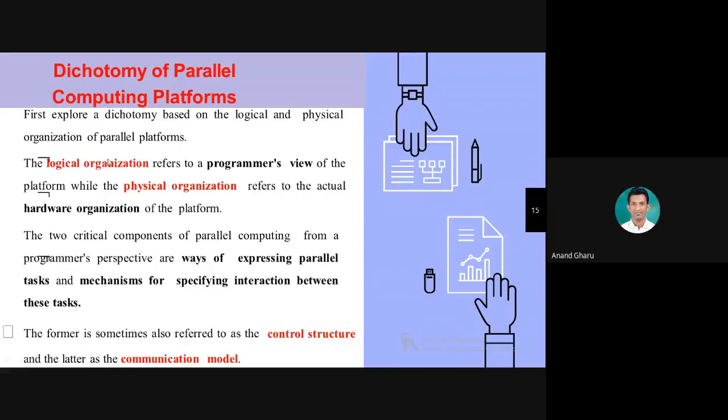That means with the help of software, different compilers and interpreters, and with the help of physical organization, meaning computer, memory, I/O processor, cache memory, more RAM, we can perform the communication model.